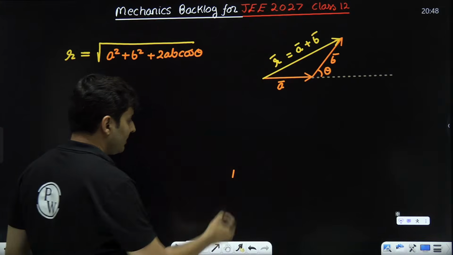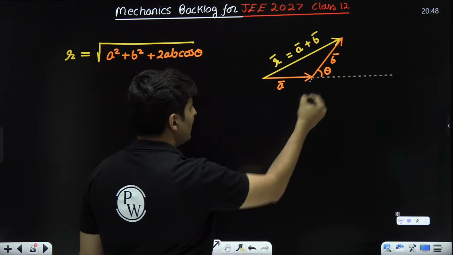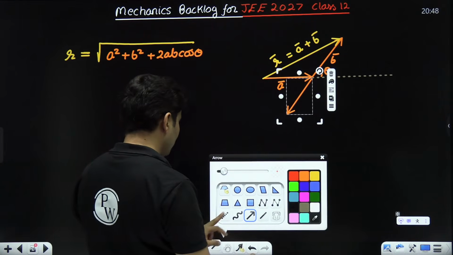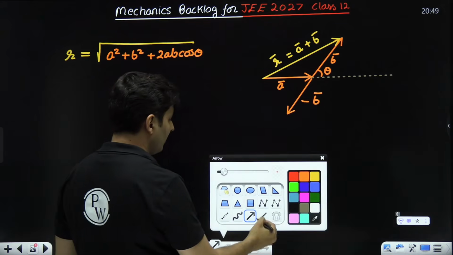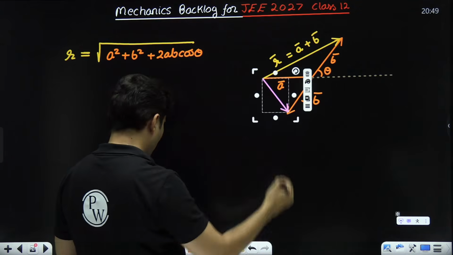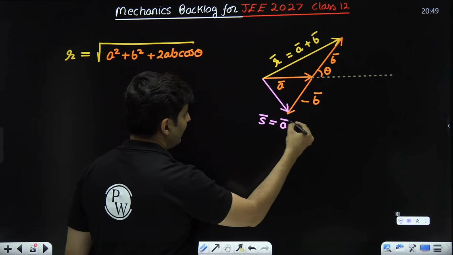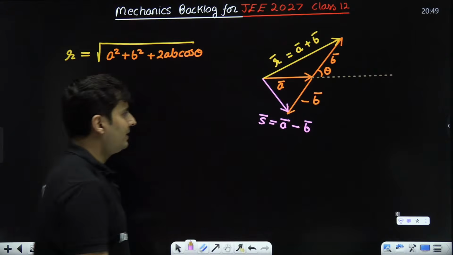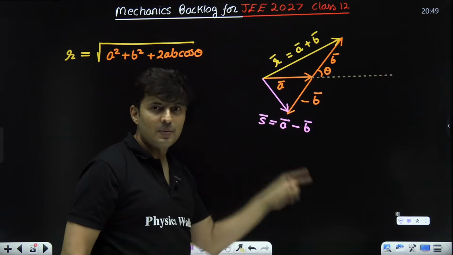But let us say I want to find their vector subtraction, meaning this will be minus b bar. Check this out. This will be the vector subtraction. Subtraction is a vector minus b vector. A vector with negative b vector will be a vector minus b vector.